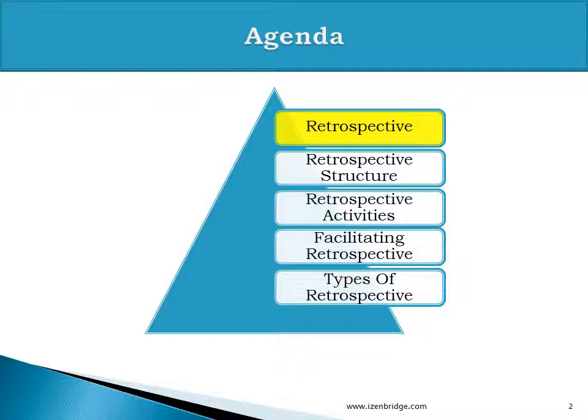We will talk about a retrospective structure, a way of organizing retrospective meetings to make them more effective and more productive. Then we will talk about retrospective activities. These are the activities which help us to gather thoughts from the participants. And then we will talk about the facilitator role of retrospective, like facilitating retrospective.